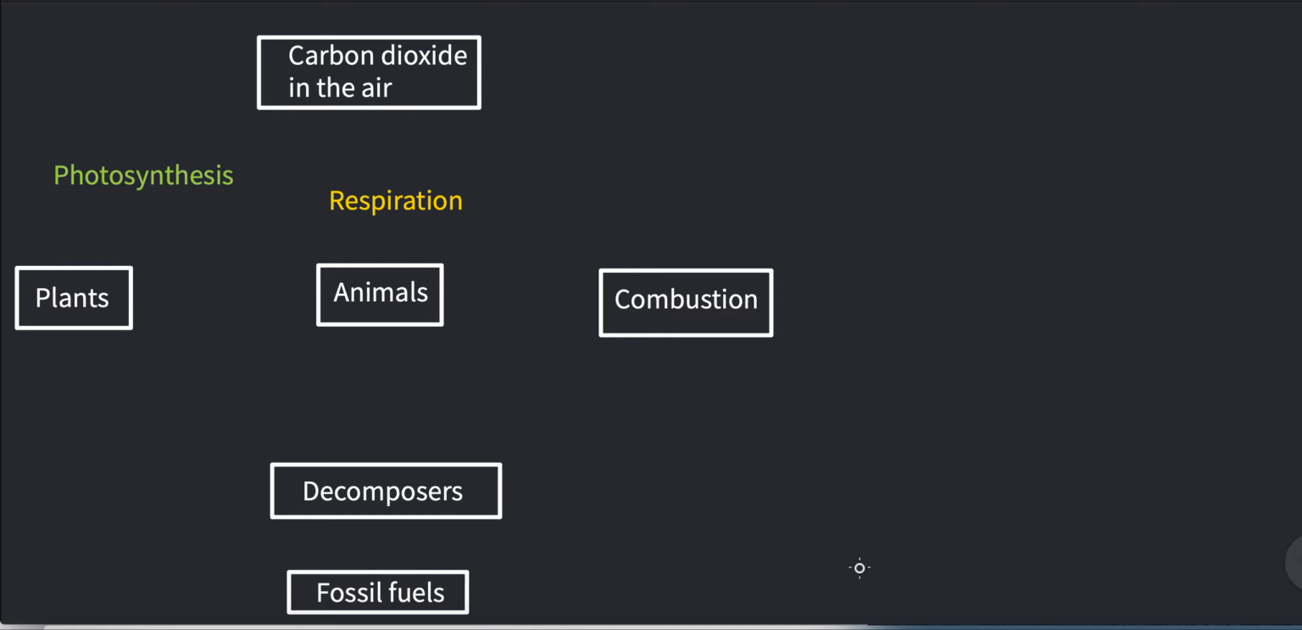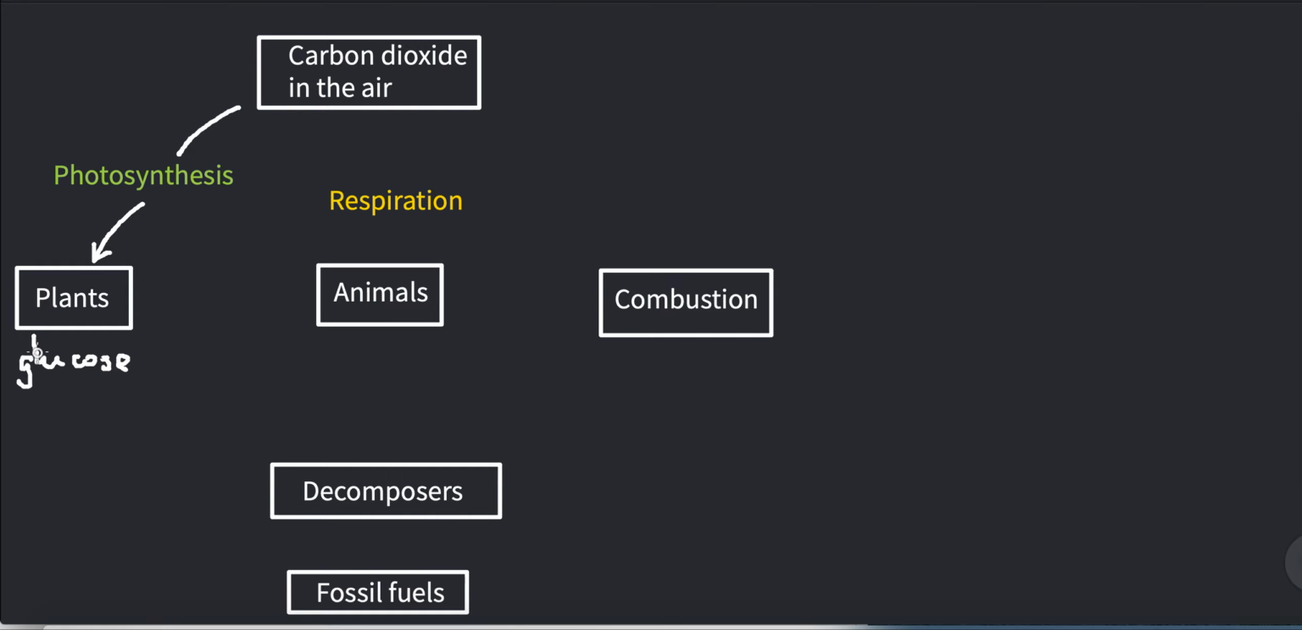In this video, we are going to talk about the carbon cycle. Carbon dioxide is a gas that is found in the air. It contains the carbon element. Now, when green plants absorb carbon dioxide, they are able to turn the carbon dioxide into glucose.